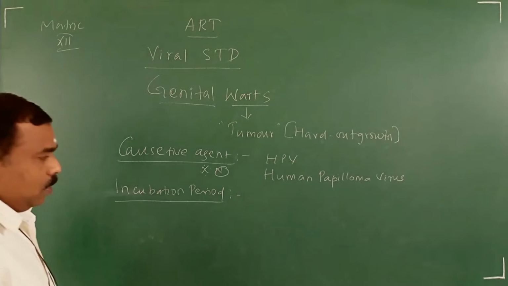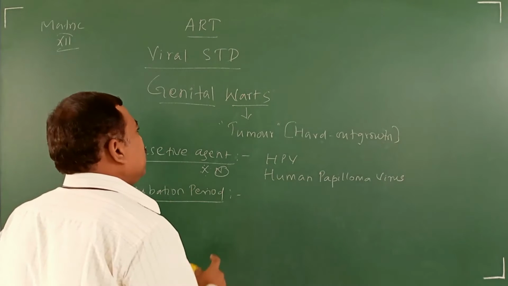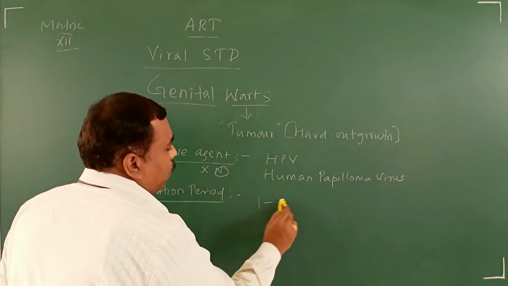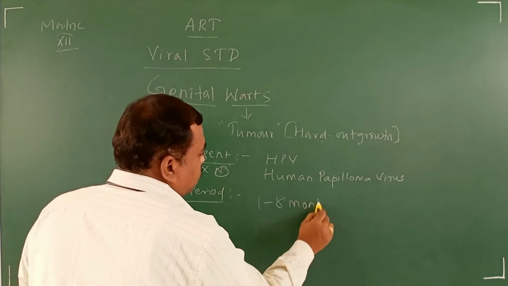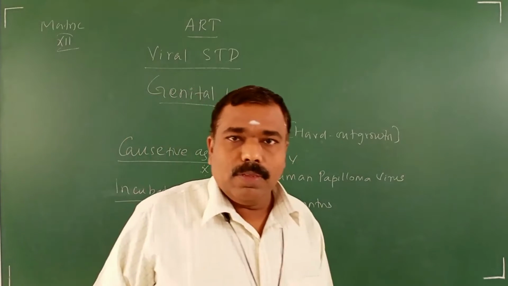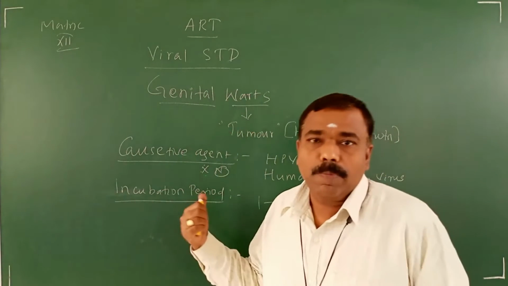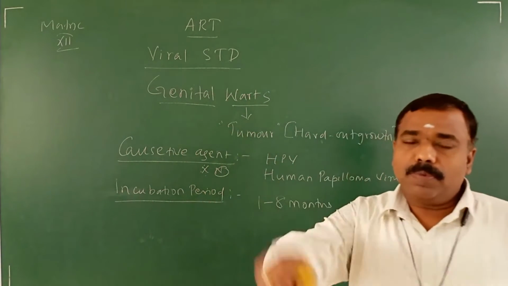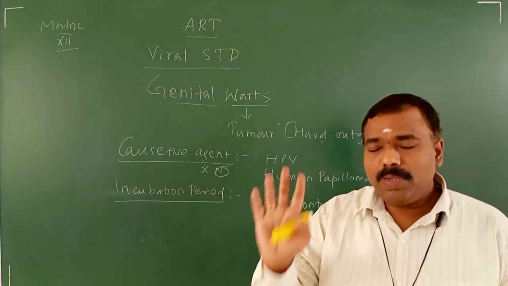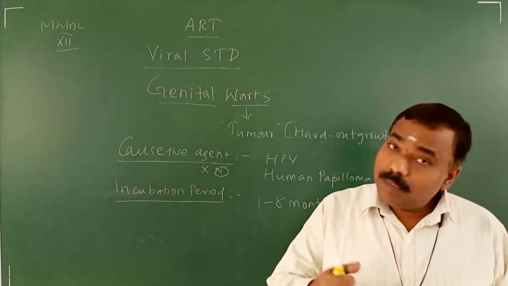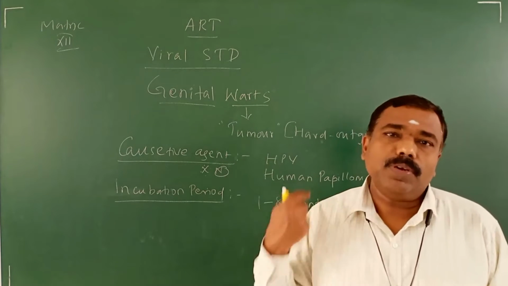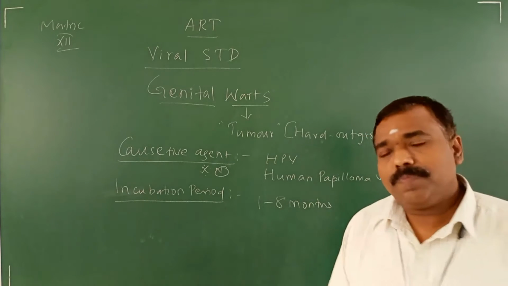In this genital wart disease caused by HPV, the incubation period is 1 to 8 months. So when the human papilloma virus enters the patient's body, until the 8th month he looks healthy. After the 8th month, slowly the symptoms may come one by one.